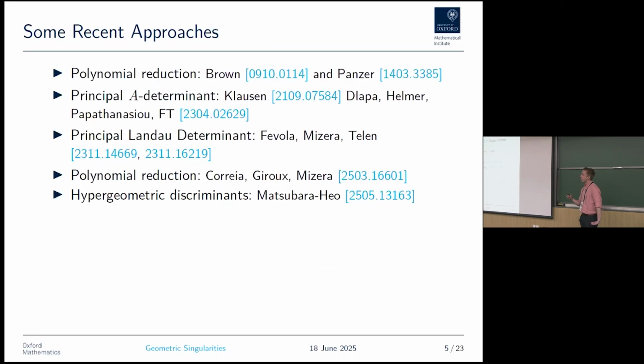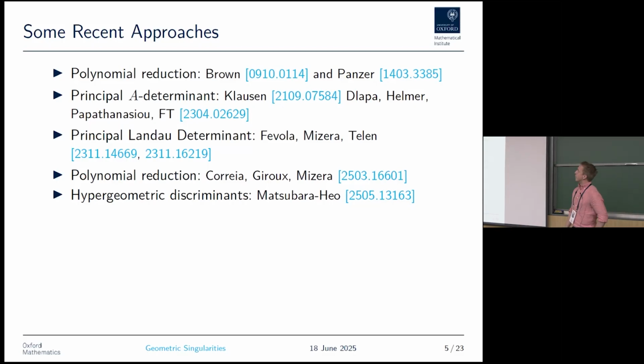There have, of course, been much more recent approaches than in the mid-70s, and I wanted to highlight just a few. One way of calculating singularities is via polynomial reduction, implemented by Brown and Panzer. This was also very recently revisited by, for example, Miguel, who talked yesterday, and Kiko and Misera.